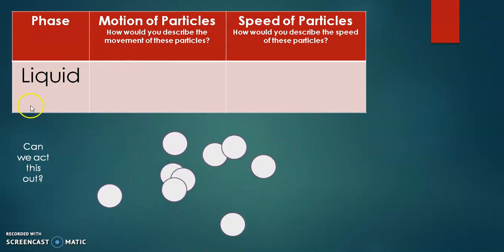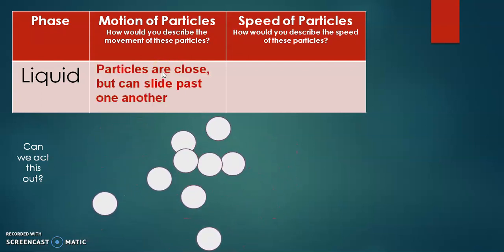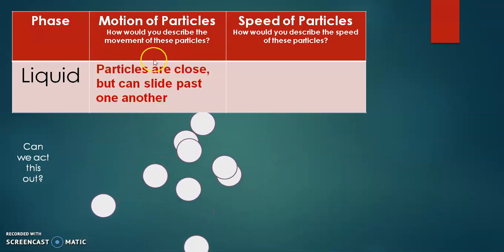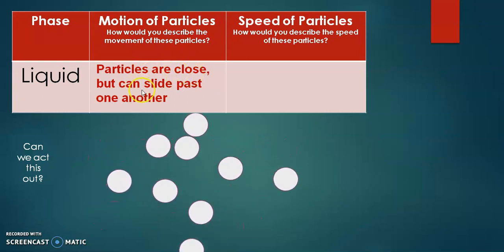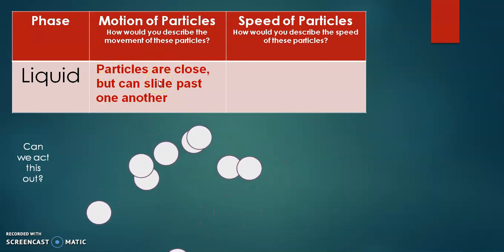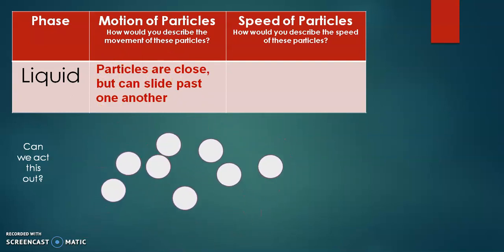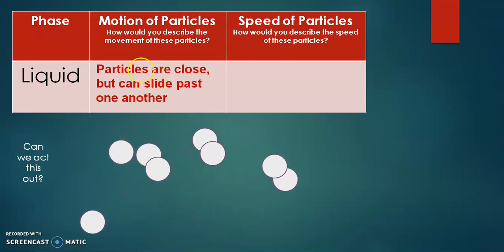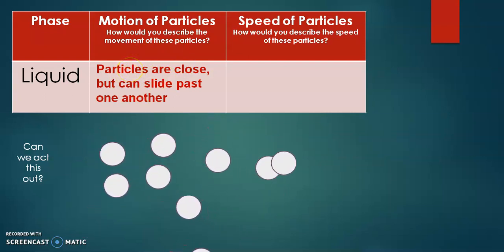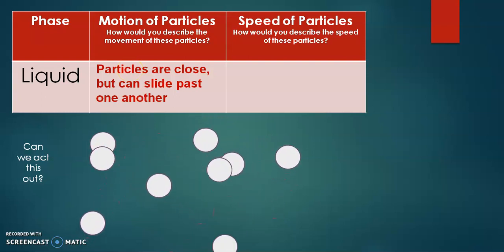You have to see here, in case of the liquid, the motion of particles are close but can slide past one another. It means the atoms or molecules move around each other but remain in contact with each other. This results in having a definite volume.